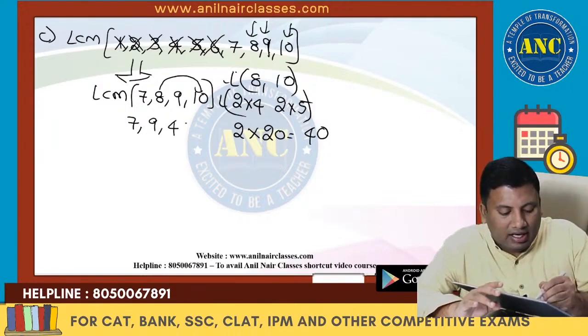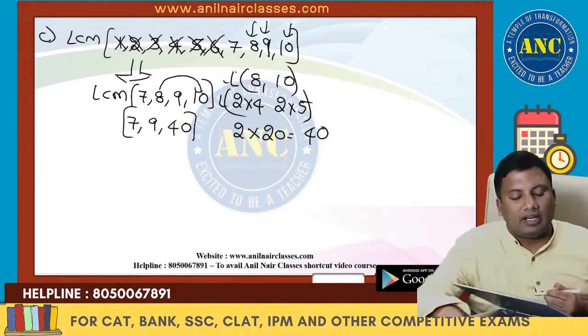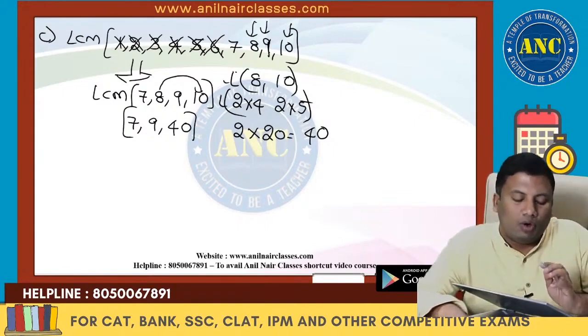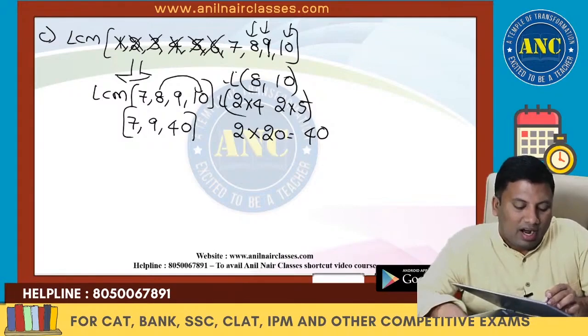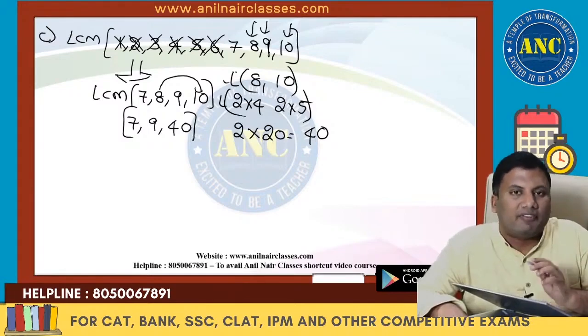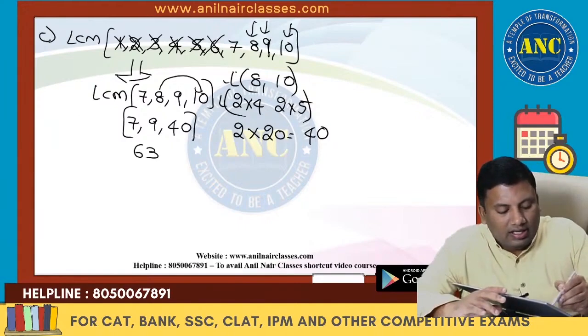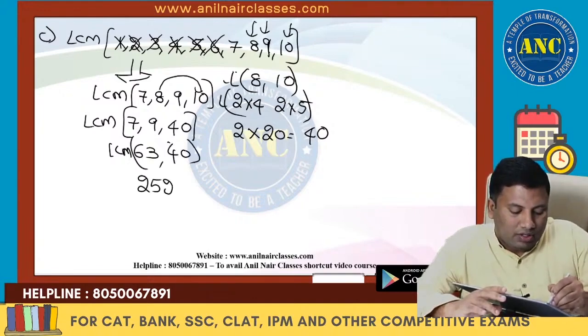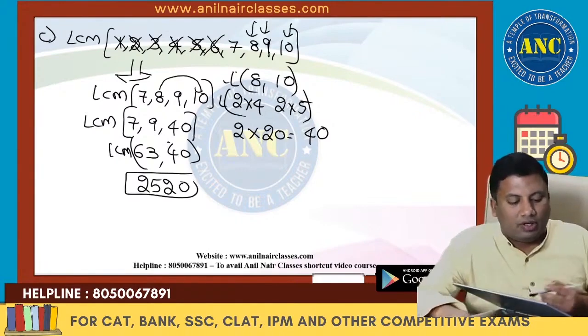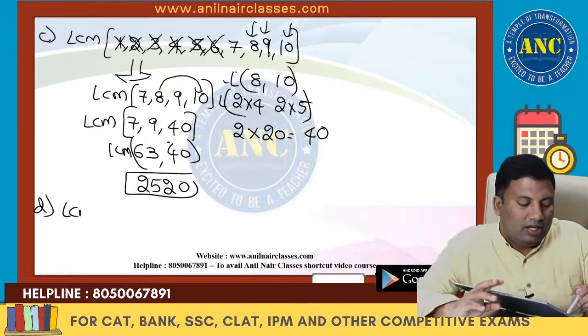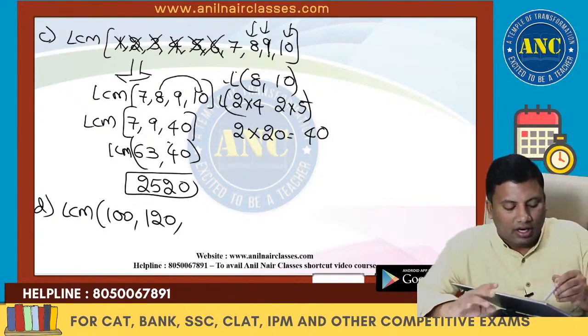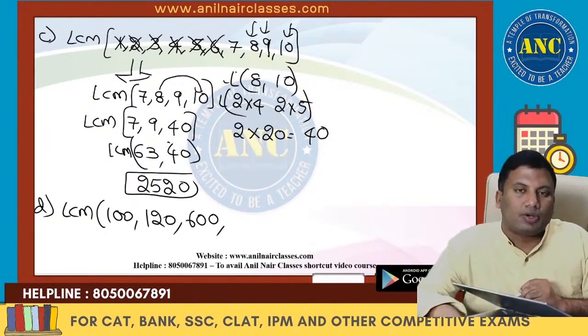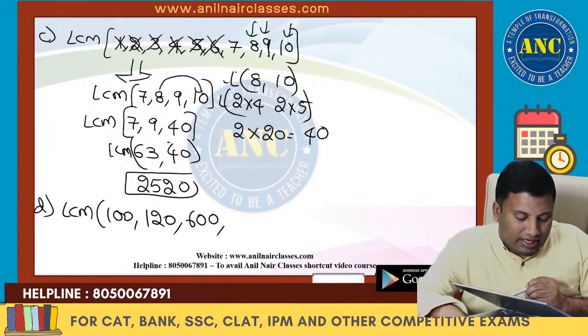7, 9, 40. 7 and 9 are co-prime to each other. Odd number. 63 and 40 both are not divisible. So LCM of 63, 40, answer is nothing but 2520. It will be extremely useful whenever you are doing questions related to larger numbers.